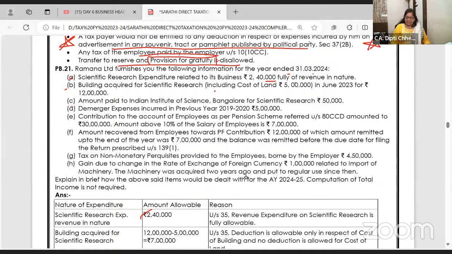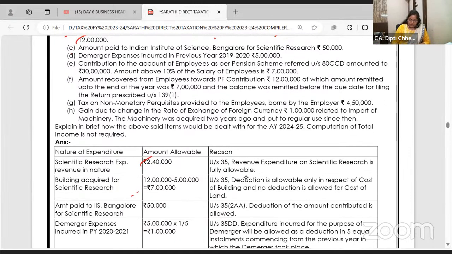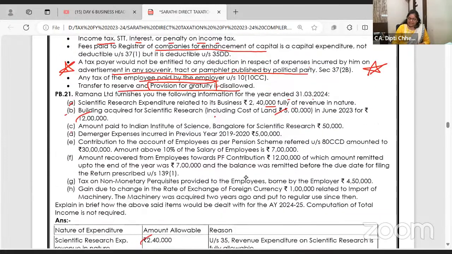Building acquired for scientific research, including the cost of the land, 5 lakh. Okay. So total expenditure for building is 12 lakhs. But in that 5 lakh is land cost, not allowed. So what will be allowed? 7 lakhs. Amount paid to Indian Institute. This is a past exam paper. As it is, they have asked this.